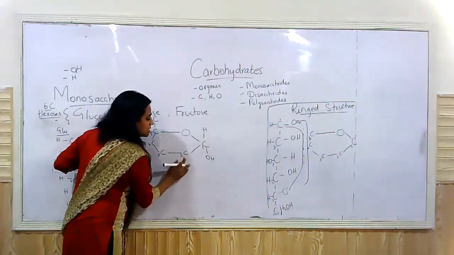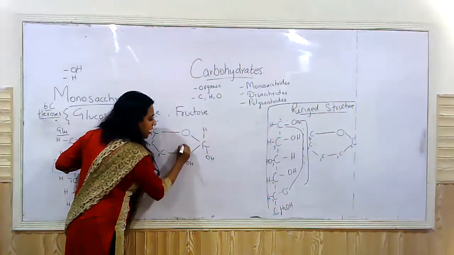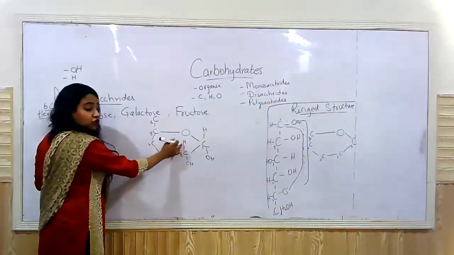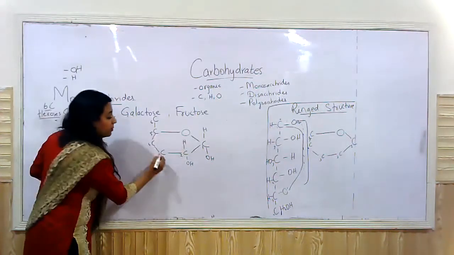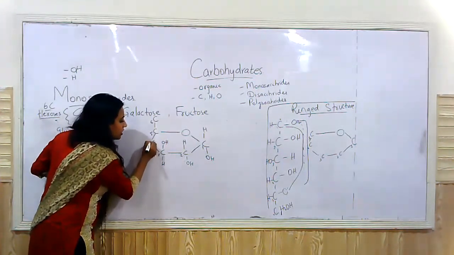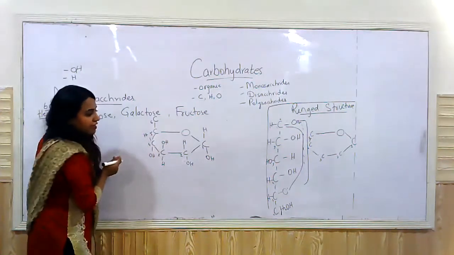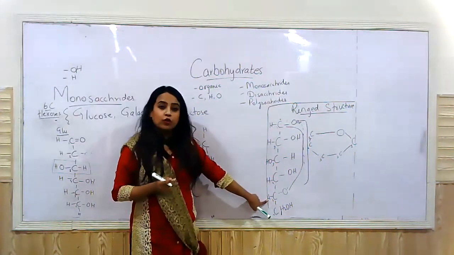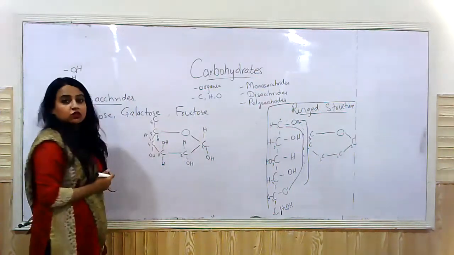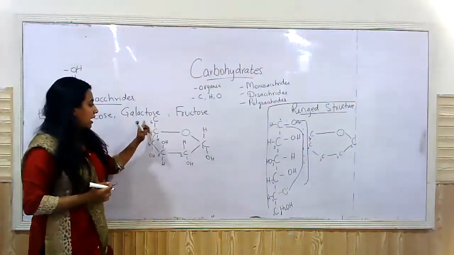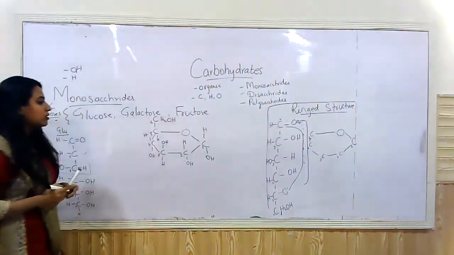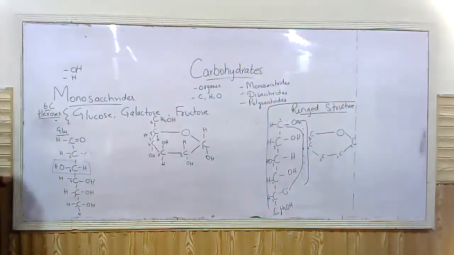Carbon number 2 has OH and H, right? Carbon number 3 on the other hand has OH and H, but in the reverse manner, right? H here and OH on the inside. Carbon number 4 has OH and H. Carbon number 5 has only H. OH is gone now. So carbon number 5 has H and carbon number 6 on the other side and oxygen only. And carbon number 6, CH2OH. So this is how the ring structure formation takes place, right?